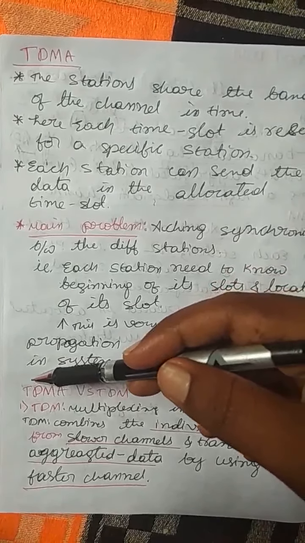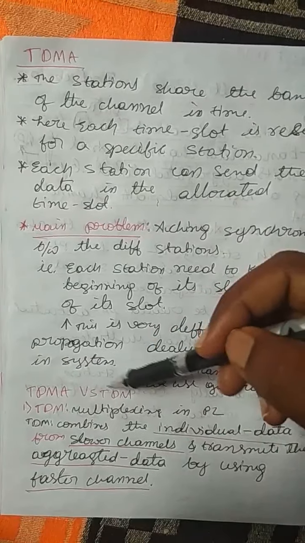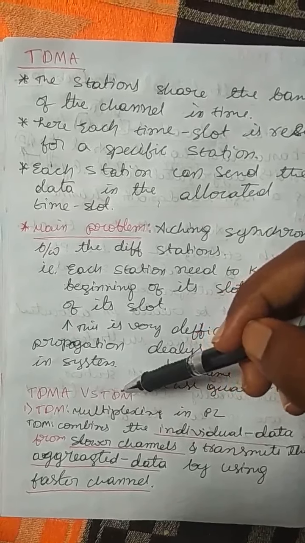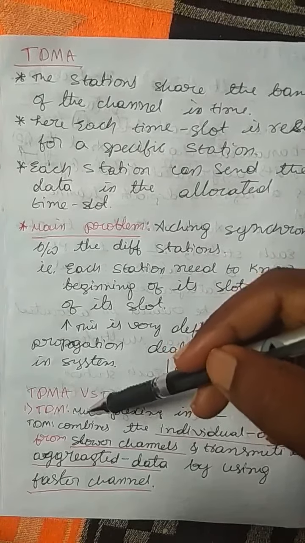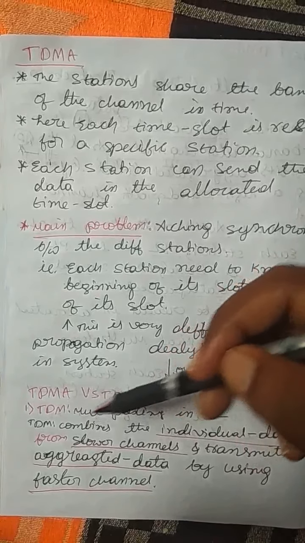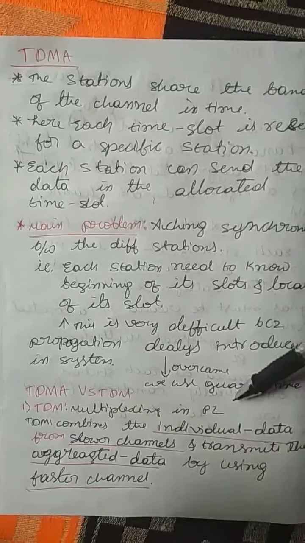Next we will discuss the difference between TDMA and TDM. TDMA means time division multiple access. TDM means time division multiplexing. TDM is multiplexing in the physical layer.